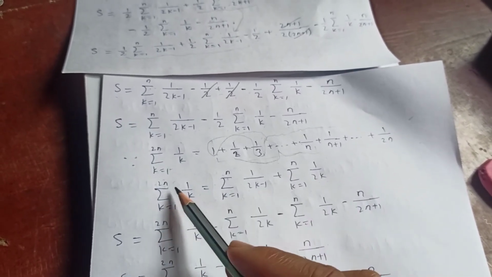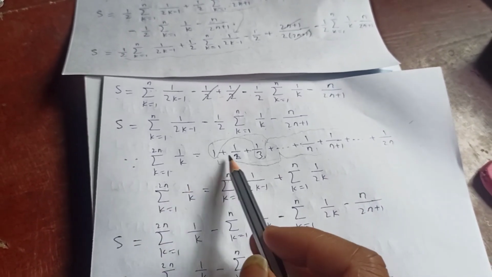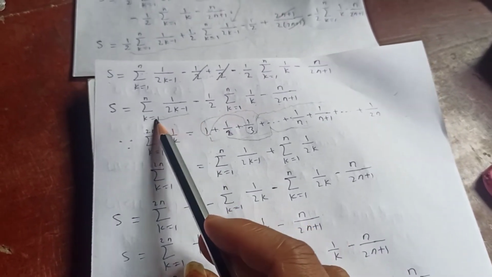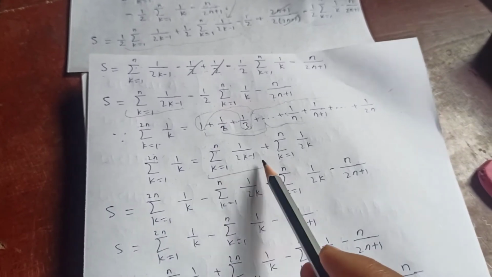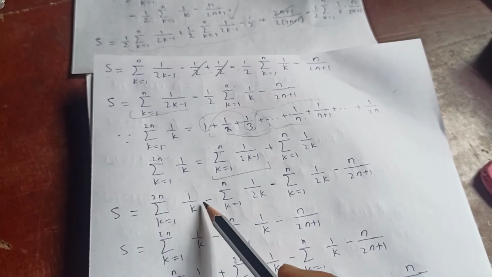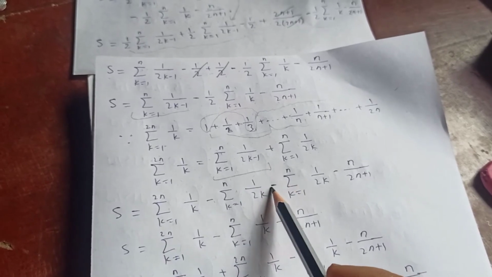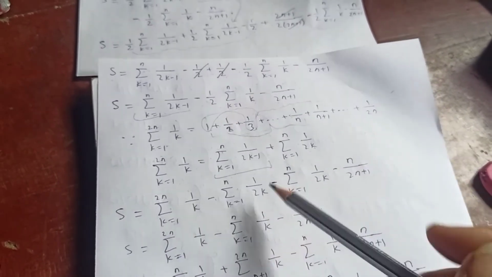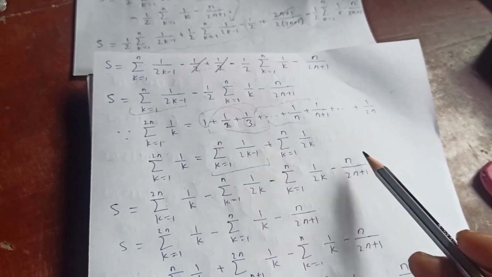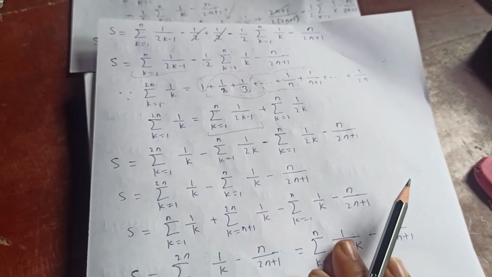This is similar to this one. If you expand this and this, then you get this one. Therefore our sum s is equal to this one. In place of this, then you get sum from k equal to 1 to 2n, 1 over k minus sum from k equal to 1 to n, 1 over 2k, and the minus is just here. Sum from k equal to 1 to n, 1 over 2k, this 2 brought inside here, minus n over 2n plus 1.